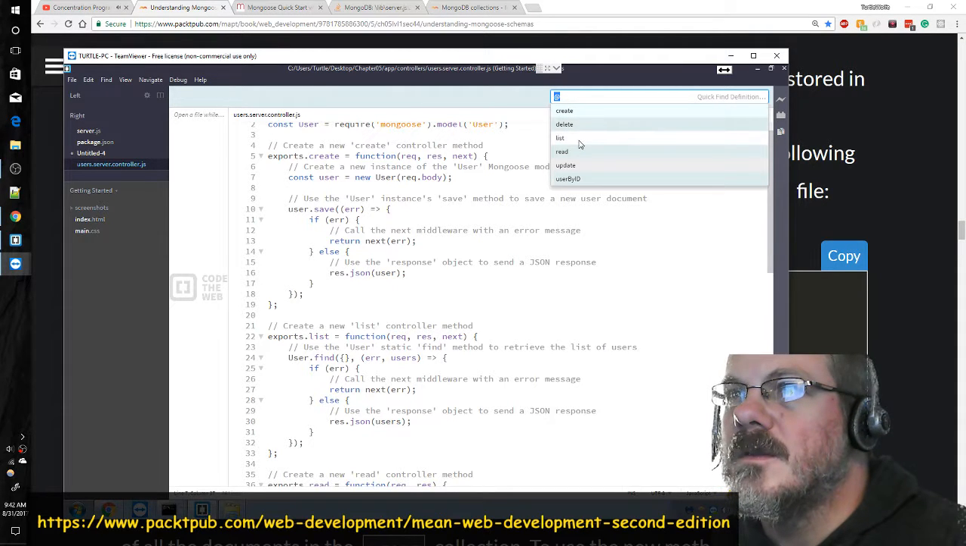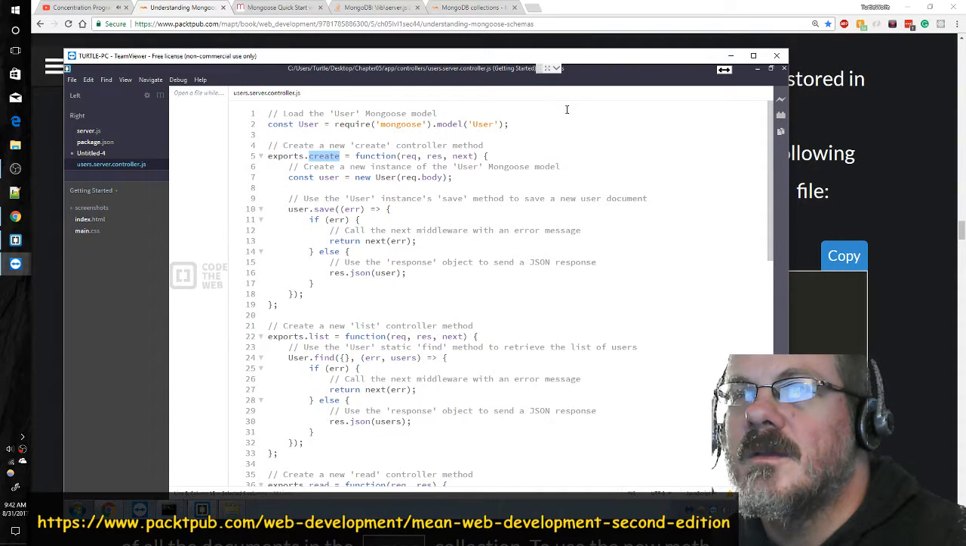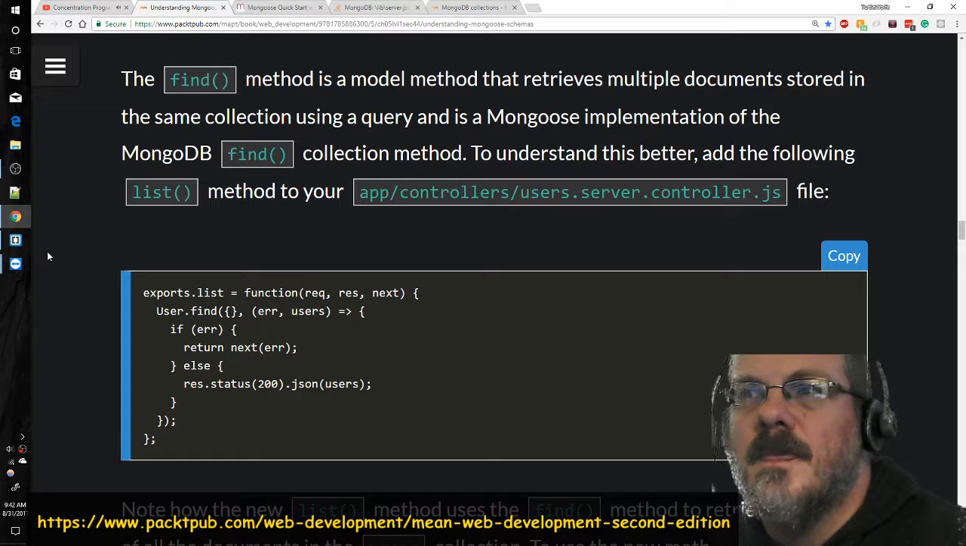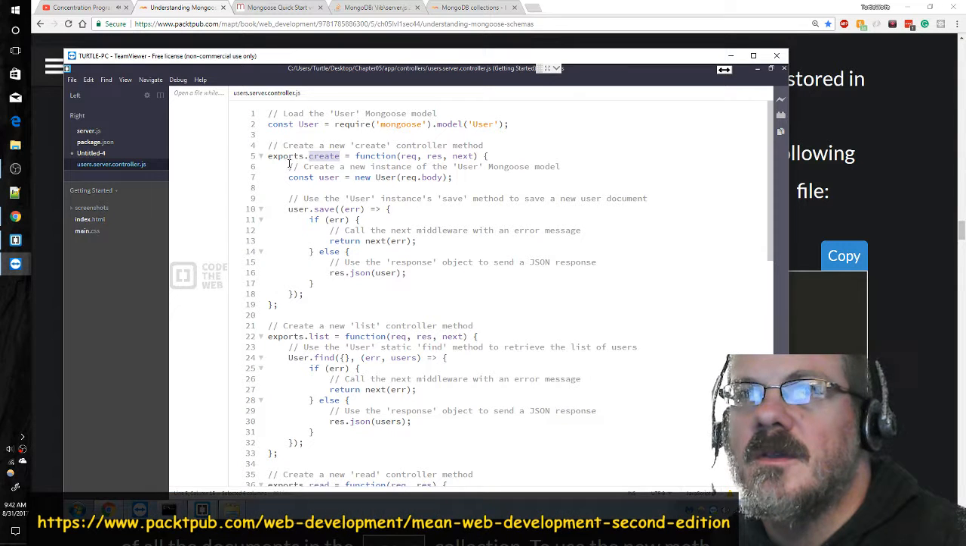Create, delete, list, user by ID. So it's got a few in there that already have what we're looking for. Exports list. Let's just read it the old fashioned way, manually. Yeah, right here, exports list. Duh.